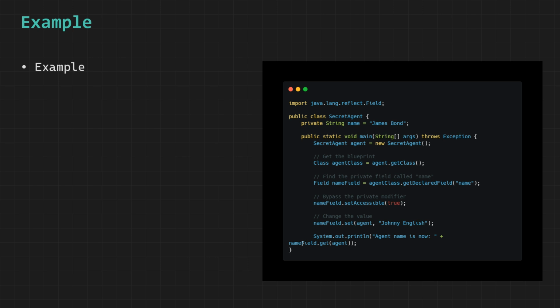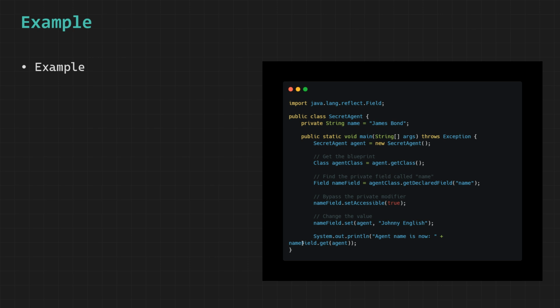However, since the field is private, Java will not allow us to access it directly, so we call setAccessible(true), which instructs the JVM to temporarily ignore the access control rules and allow us to interact with this field as if it were public, and this step is what effectively unlocks the variable for modification.